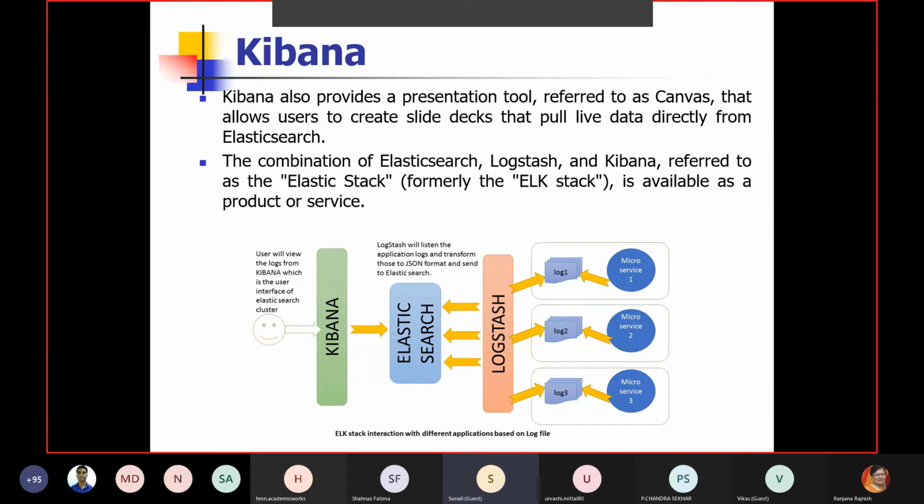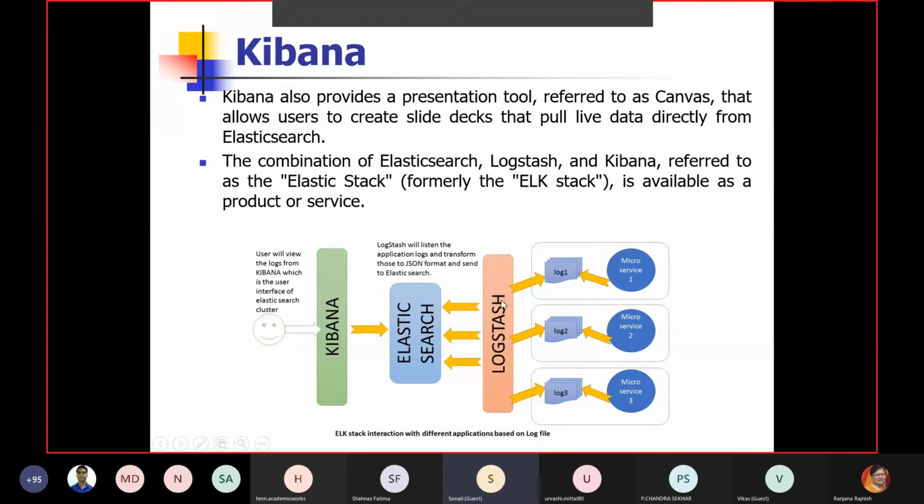So whatever data is fed to your system, you can visualize through Kibana, and they are basically known as the ELK stack. ELK stack is basically Elasticsearch, Logstash, and Kibana. So basically these are the three things. So how they are working, you can see.